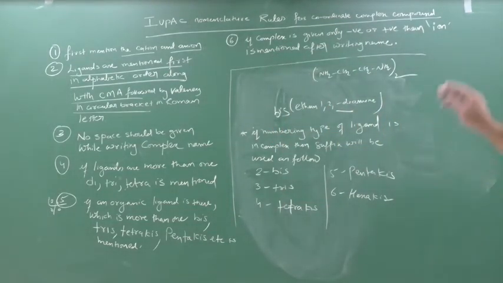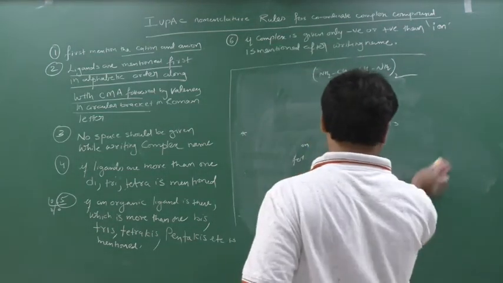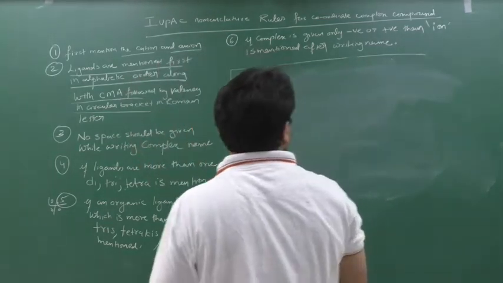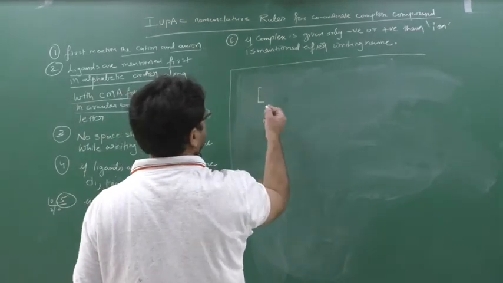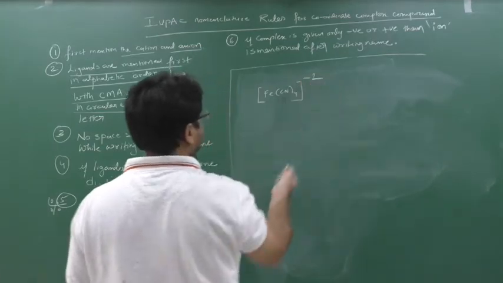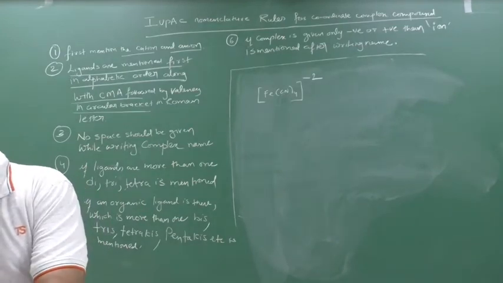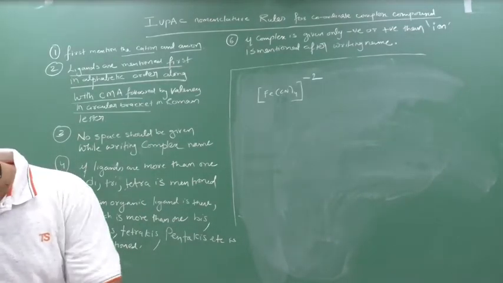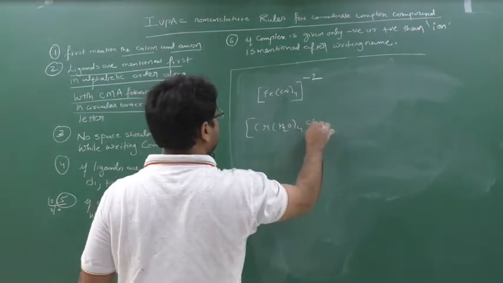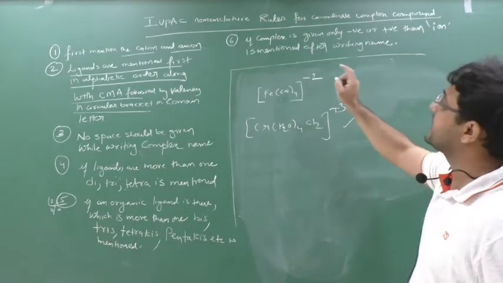Next is if the complex is given as negative or positive. Suppose a complex is given like this: FeCN4 minus 2, or another complex I can give you is CrH2O4 Cl2 plus 3. Clear? Now this is only negative and this is only positive, which means these are ions.